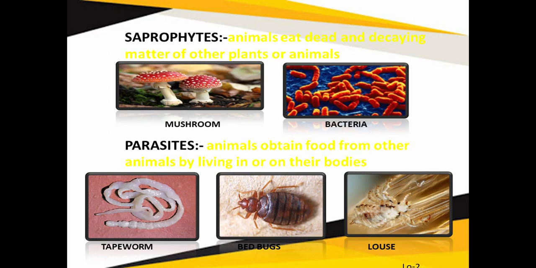You can see here the examples: tapeworm, bedbugs and louse. Louse sticks to our hair and finally sucks the blood. Similarly, tapeworm: during the early ages, children have the habit of eating soil, due to which the eggs of this worm are taken in by the children.